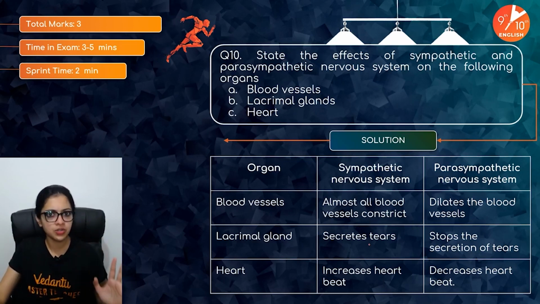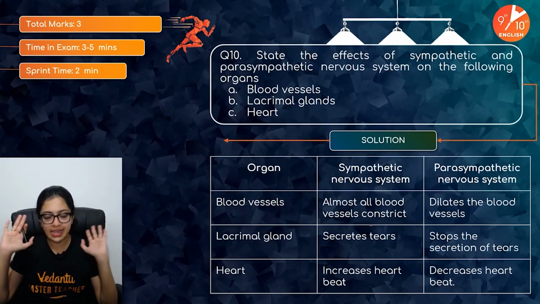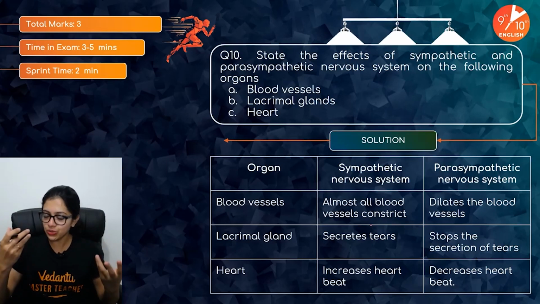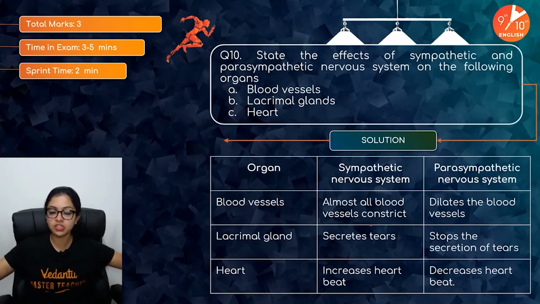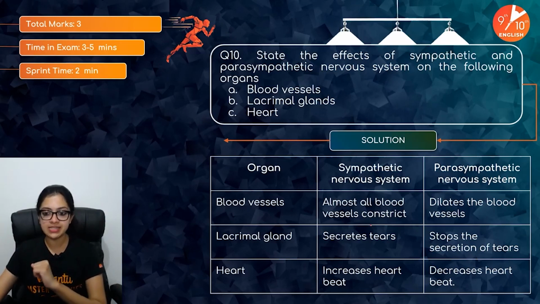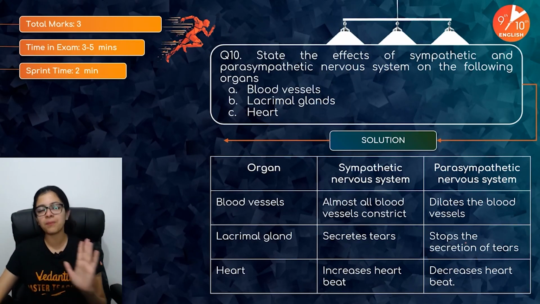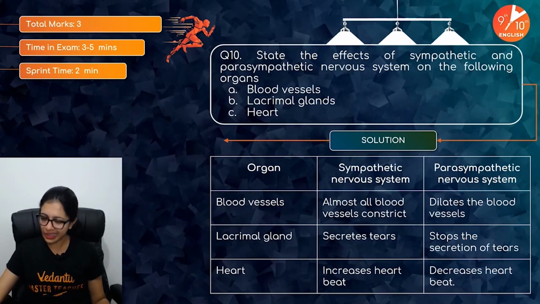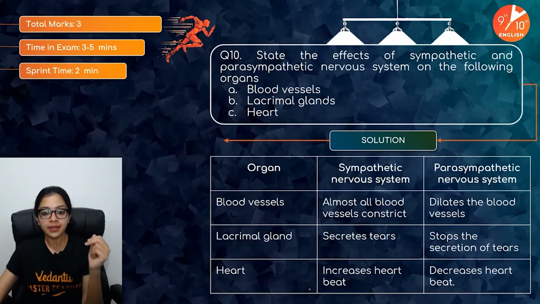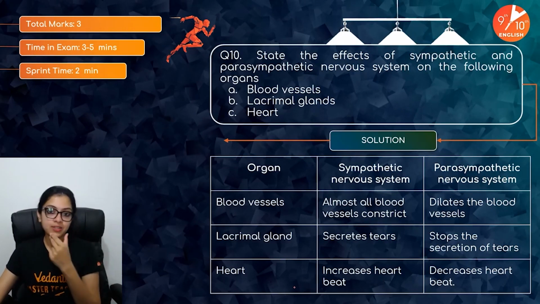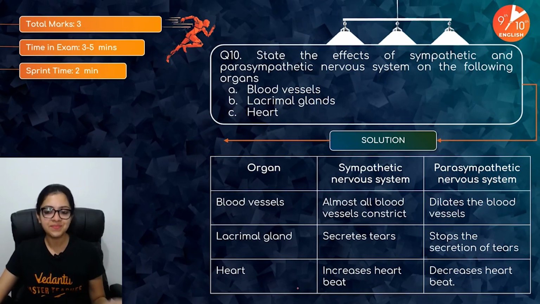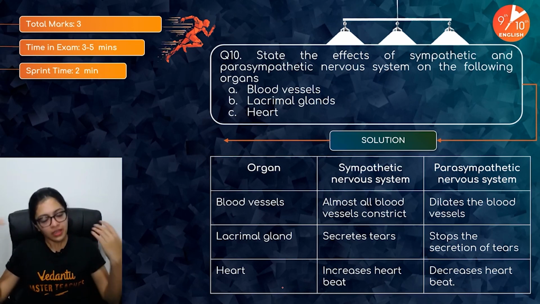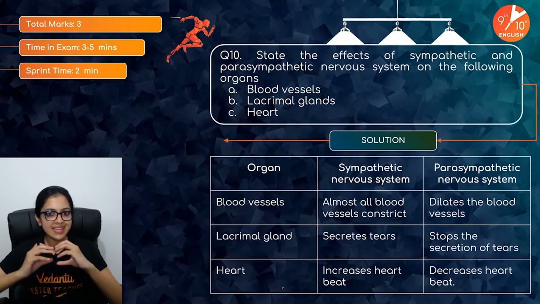Lacrimal gland, you are in a dangerous situation. Naturally, you might secrete tears. Lacrimal glands might do their job of opening out the waterworks, which are your tears. And parasympathetic nervous system stops the secretion of tears because you are now back to normal resting and digesting state. You don't want to really cry right now, do you? Yeah, you wouldn't. Now the heart, what would happen to your heart? In front of a snake, in front of a tiger, heartbeat, tuck, tuck, tuck, tuck, increases. Whereas parasympathetic nervous system, you are coming back to normal, heartbeat decreases.